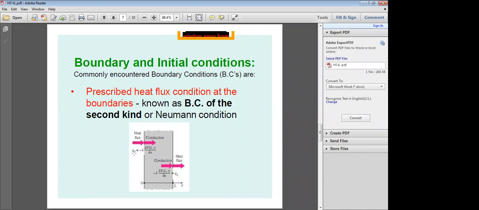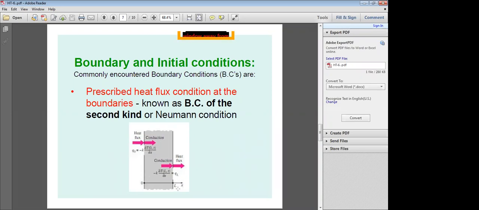So heat flux, here at this boundary you are giving a heat flux. Because this is conduction heat transfer, that heat flux is conducting into the material. That heat is conducting into this material of thickness L. Here x is equal to 0, x is equal to L, that is the thickness of the material L. So here you are prescribing the heat flux at the left hand side, q naught. That is x equal to 0.